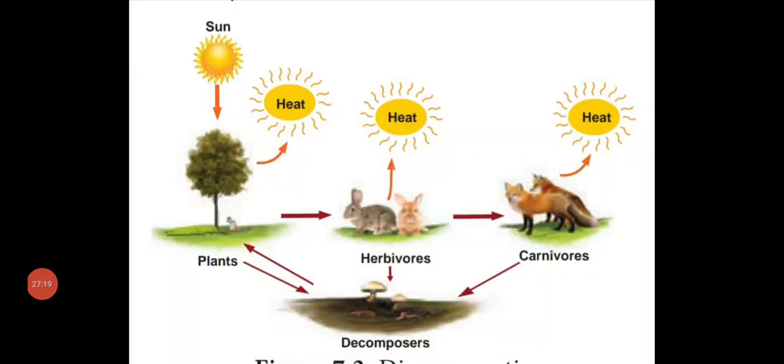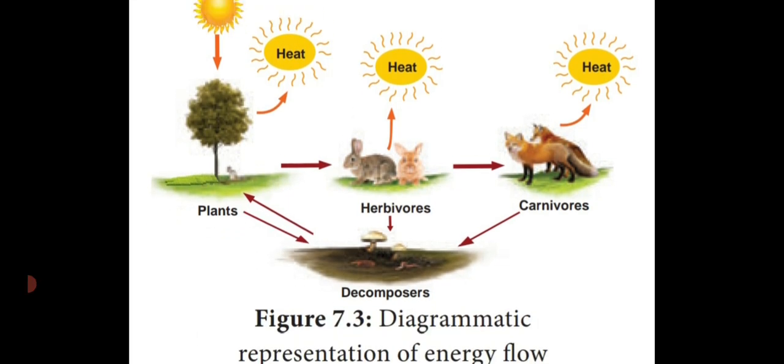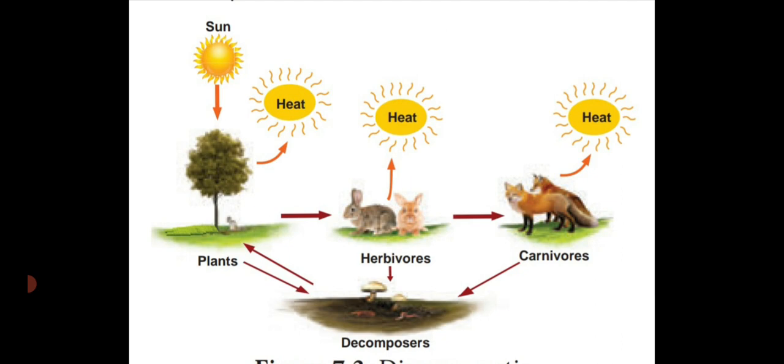Dear students, see the diagram which shows the energy flow of an ecosystem. Energy flow is a diagrammatic representation. It's very, very important, a 3 mark question. First, plants. What I told you, plants are producers. The plants absorb sunlight from the atmosphere, prepare the food material and release some amount of energy.